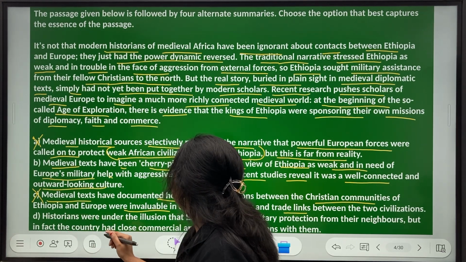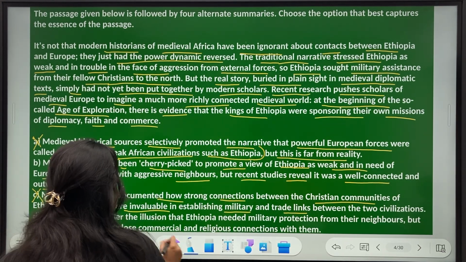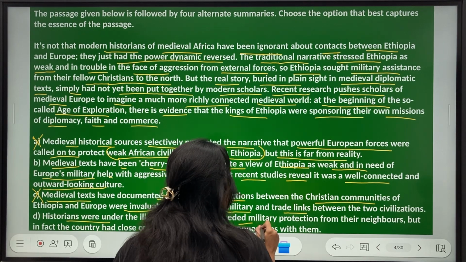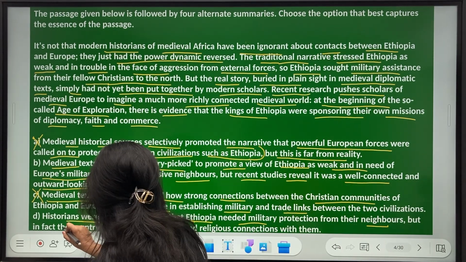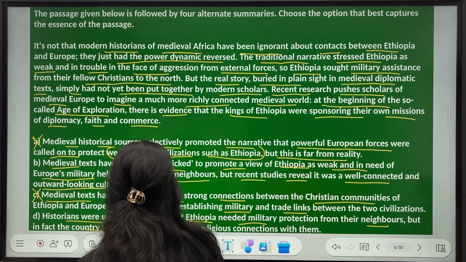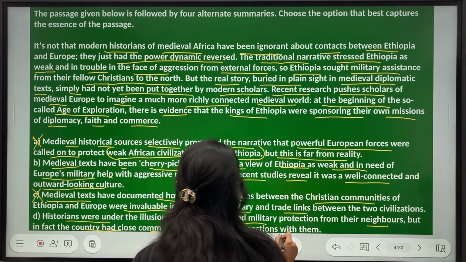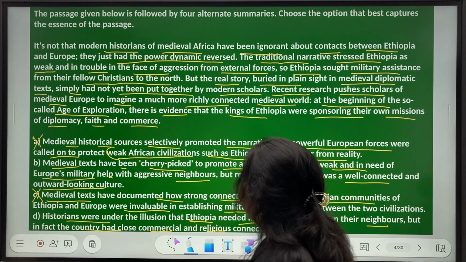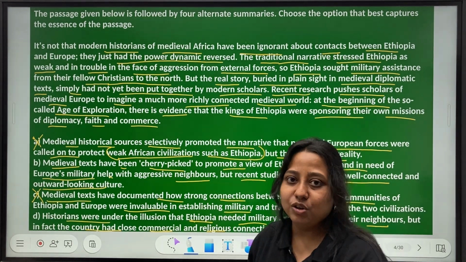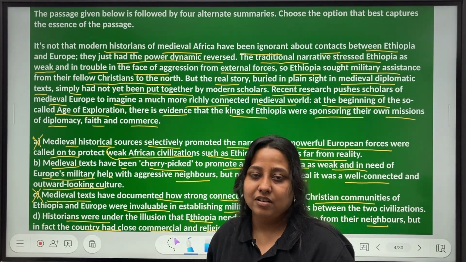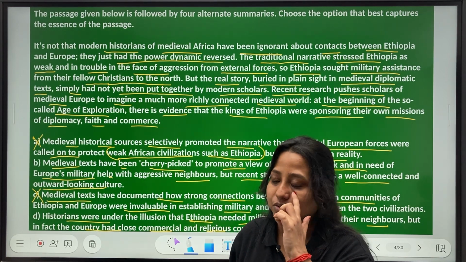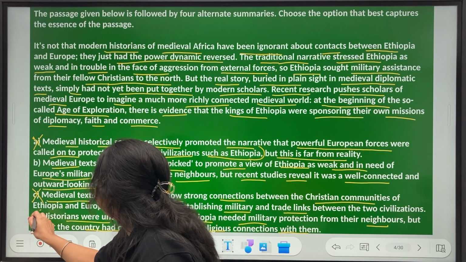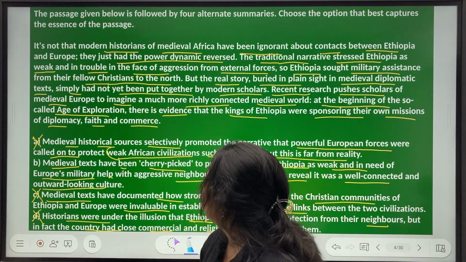Historians were under the illusion that Ethiopia needed military protection from their neighbors, but in fact the country had close commercial and religious connections with them. Historians were not under any kind of illusion. They cherry picked. They decided to promote that narrative. They were not under any kind of illusions. Okay? So this is not right. What is the correct one?